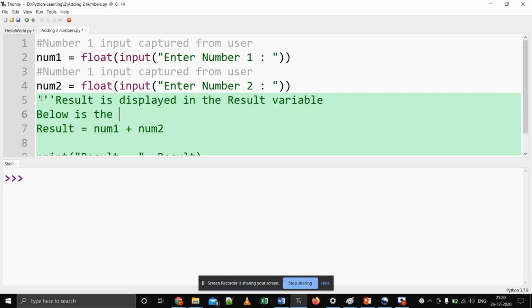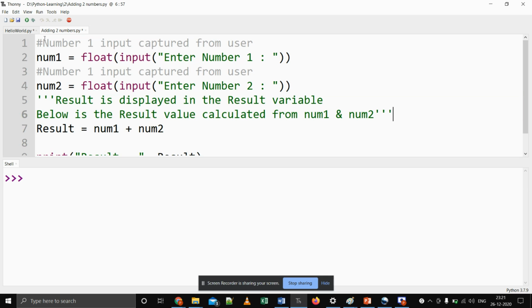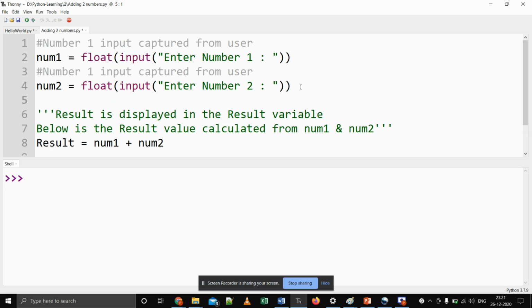Below is the result value calculated from num1 and num2. Again we have to close when we are doing the multi-line commenting. So for that again we have to use the single quotes three times. So right now whatever comments we have appended, that will not be read by the compiler.